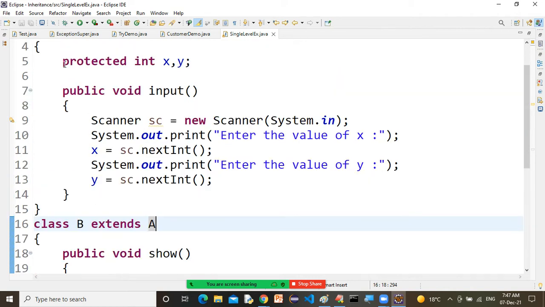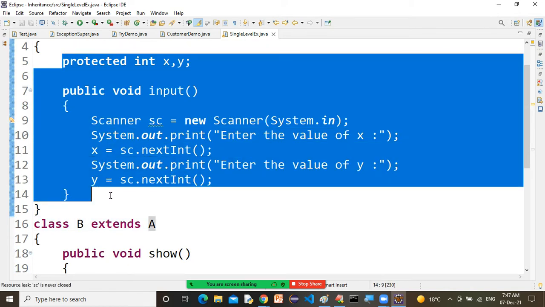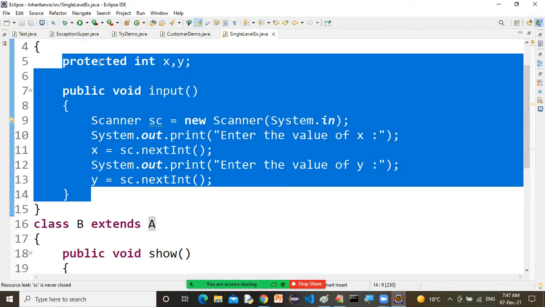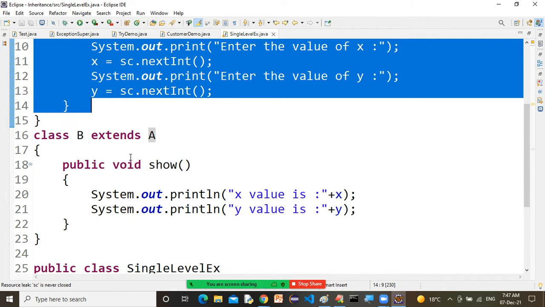That means all the features and properties except private. We don't have private. So that means from line number 5 to line number 14, everything is available in class B. Everything is by default available in class B, sir. Listen to this point very well. This is what inheritance means. So all these highlighted features are by default available in class B.